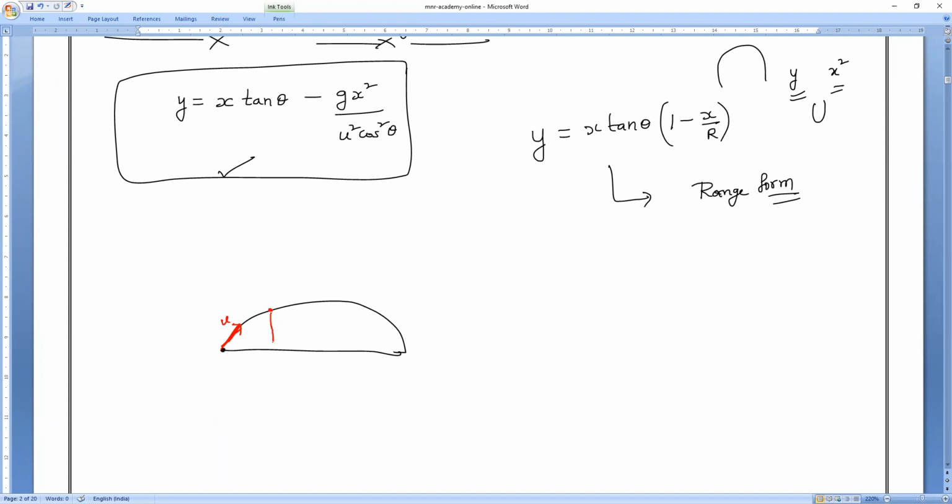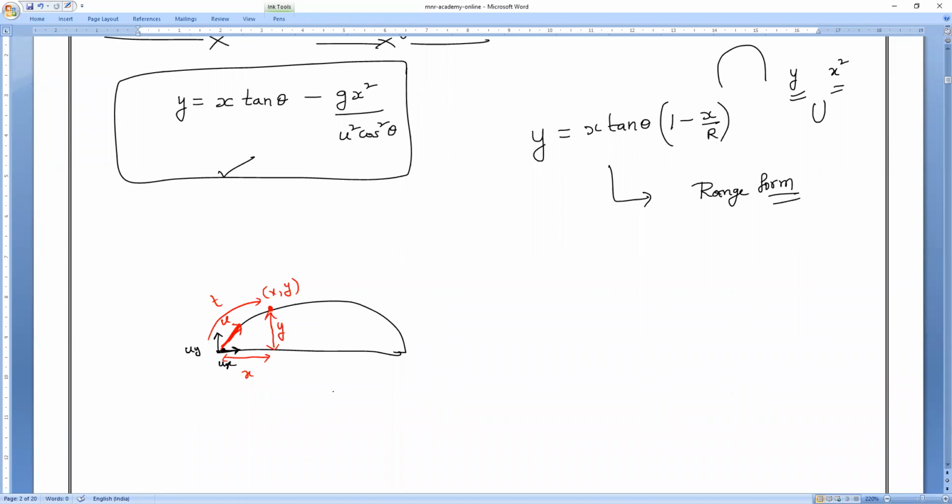So by the time, the distance traveled in the y-axis I am considering as y, and the distance traveled in the x-axis I am considering as x. And the time taken to reach this point, I am considering as t. So at this point, what is the point, guys? Anybody can tell me? X comma y. Okay. So we know that this is the y-axis and this is the x-axis. So this will become uy and in this direction it will become ux. Clear? Understand?